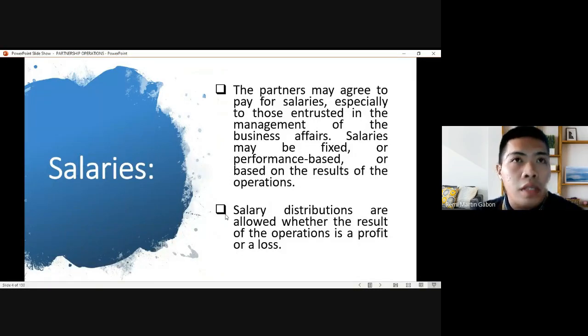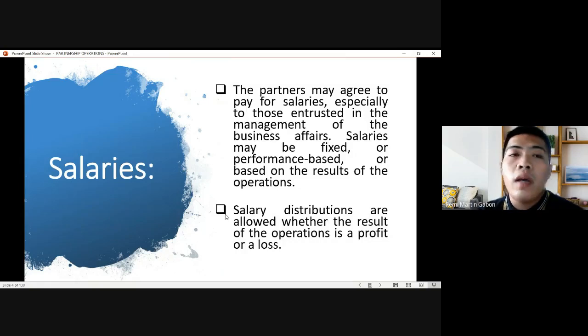So within the operation of the partnership, the partners may agree to pay salaries to each partner, okay, especially to those entrusted in the management of the business affairs. Salaries may be fixed or performance-based or based on the results of the operation. It depends on the agreement of the partners on where to base the distribution and payment of salaries. Salary distributions are actually allowed whether there is a loss or a profit.